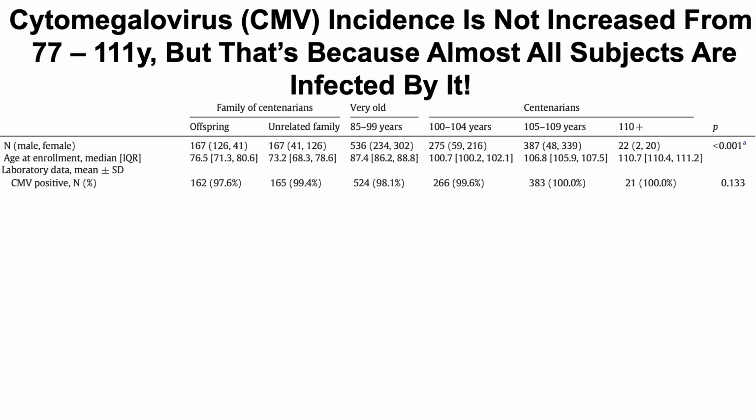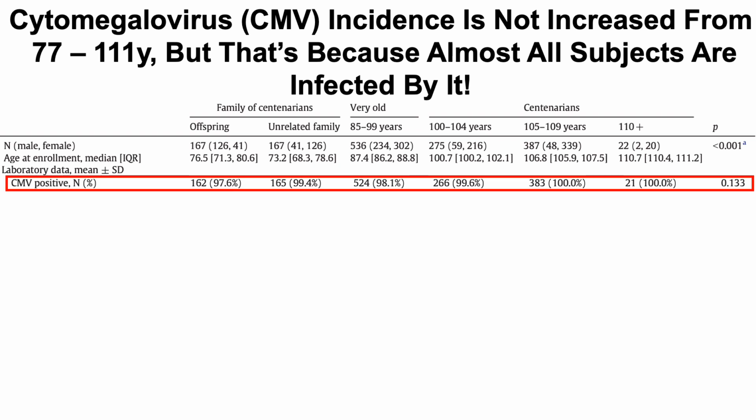And then last but not least, cytomegalovirus. So it's a virus, and if you look at the data here, it's up in every group. And not just up, if you look at the percentage in each group, starting in the 70-year-olds, 97.6% of the first group, 99.4%, 98.1%, 99.6%, and then the semi and super-centenarians all had CMV infection, either active or previous.